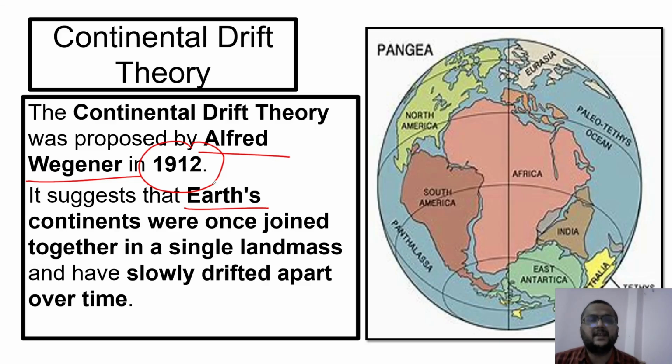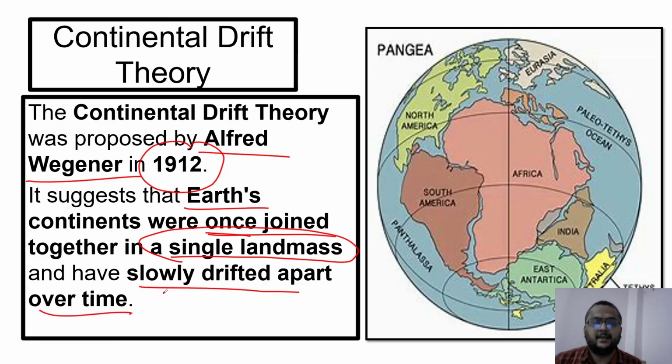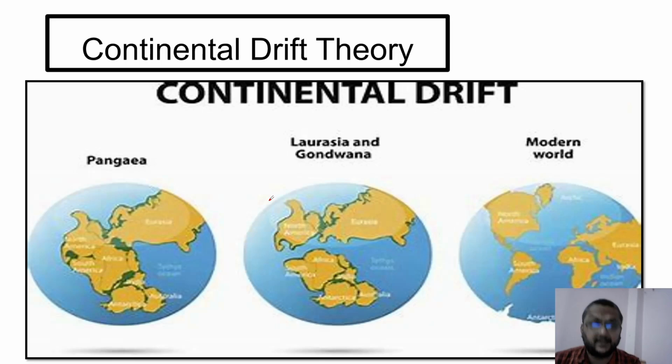Alfred Wegener said that on the surface of the Earth we have many continents today, but they were all combined in the past. Earth's continents were once joined together in a single landmass and have slowly drifted apart over time. We once had the biggest continent, called Pangaea, and then it was broken, and the parts of Pangaea drifted apart. That is continental drift theory.